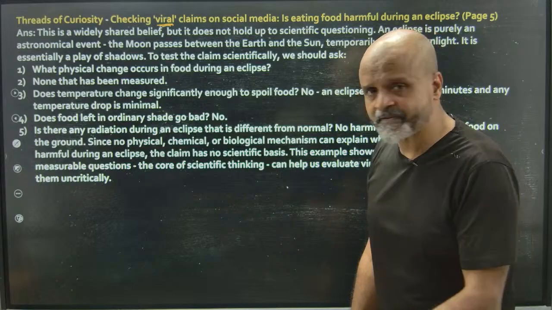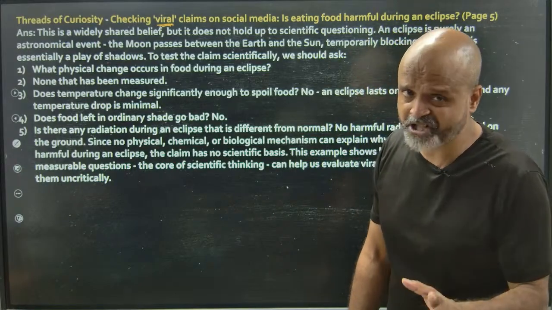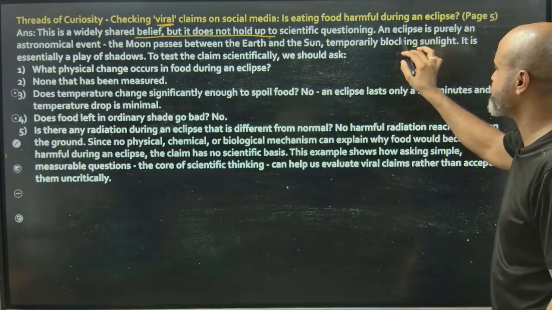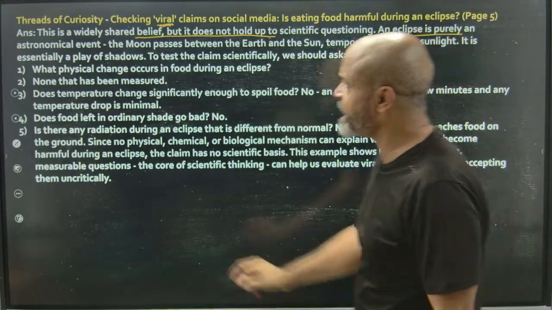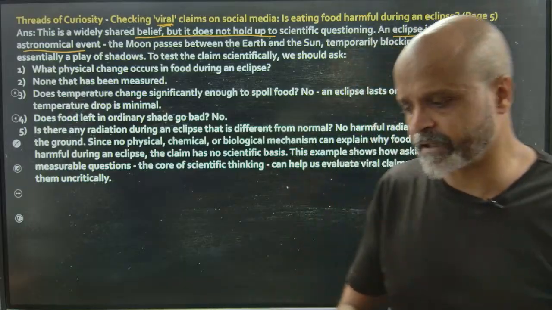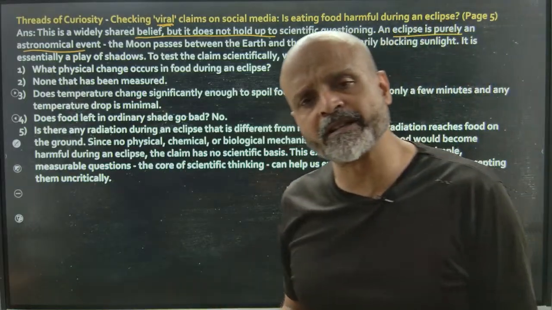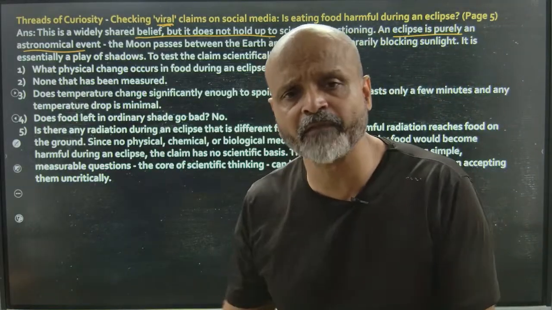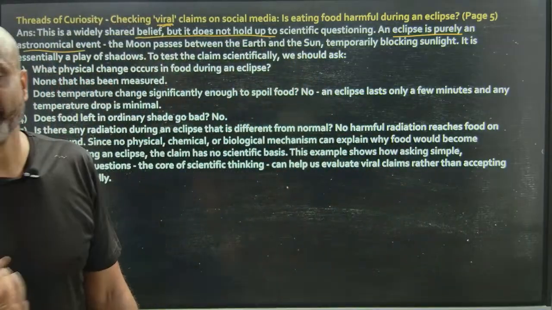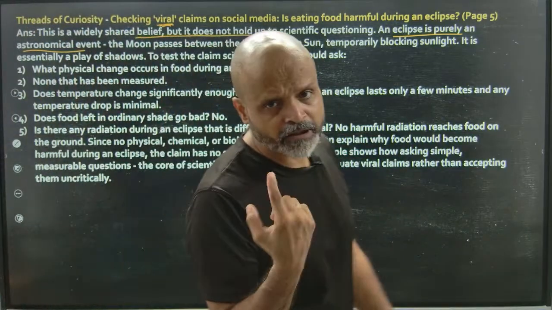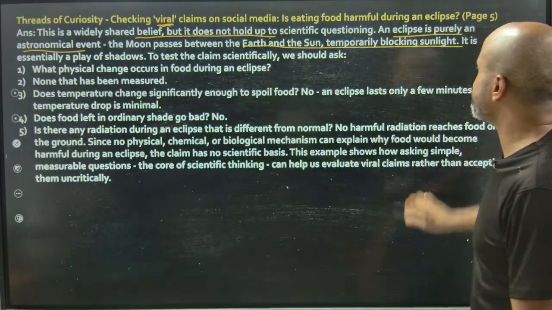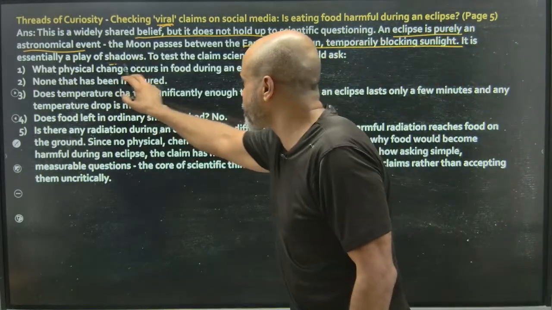However, we have seen that it is not justifiable rationally. There is a widely shared belief, but it does not hold up to scientific questioning. An eclipse is purely an astronomical event, whether the moon is coming between the earth and the sun, or the earth is coming between the sun and the moon. It's a purely astronomical phenomenon and is bound to happen as all three are revolving. In fact, to be very precise, at least two around the sun are revolving. The shadow passes through the earth and the sun, temporarily blocking sunlight. It is an essential part of shadows.